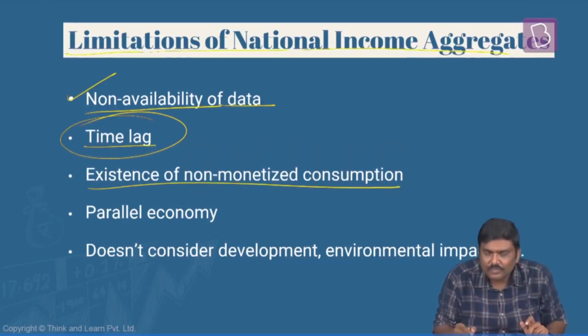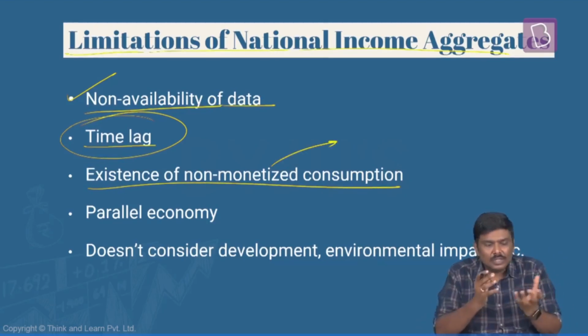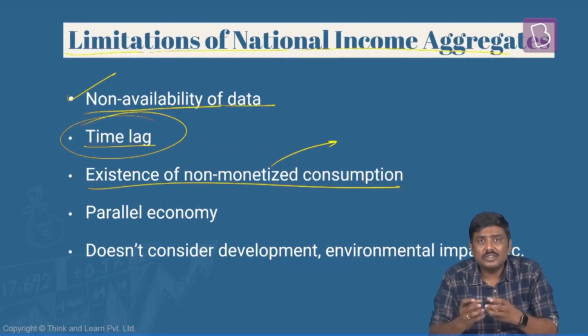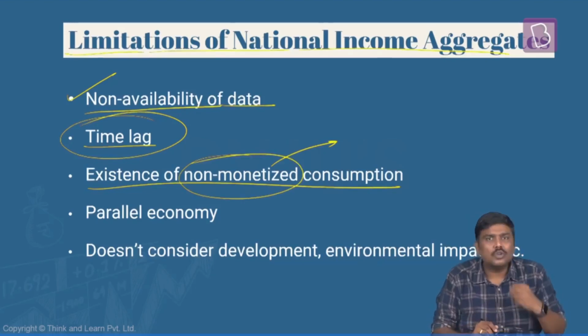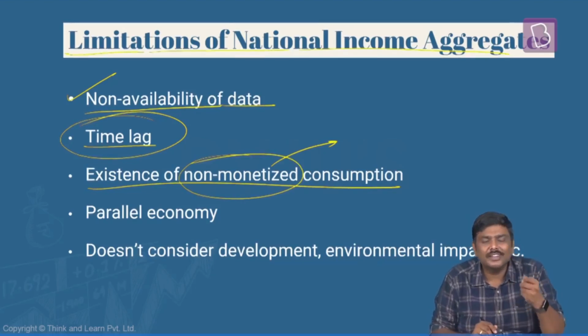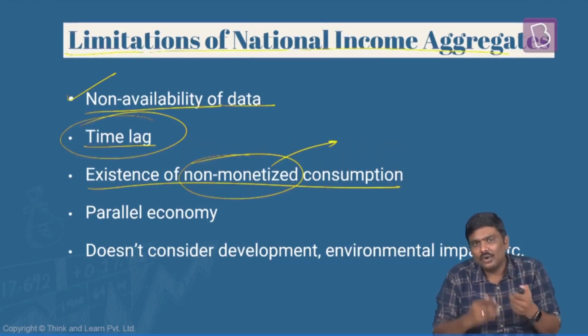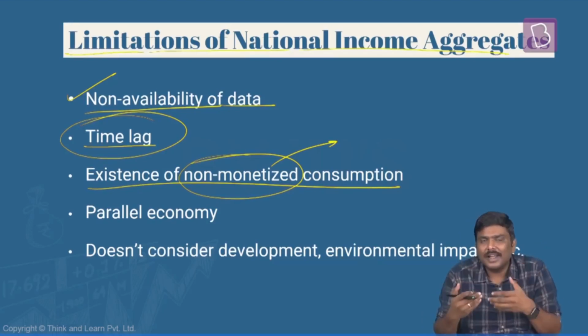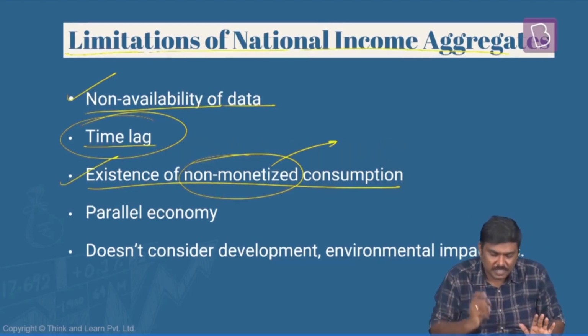Third, there is existence of non-monetized consumption. That is, goods are being exchanged for certain services in rural India, especially in the agriculture sector. This is referred to as non-monetization. Non-monetization means you do not get the actual market value of these goods or services. So unless you get the market value, how can you calculate that as a part of India's GDP? Right, so there is a problem with respect to this.